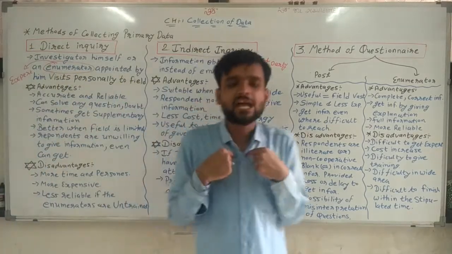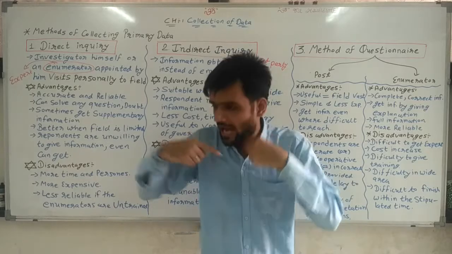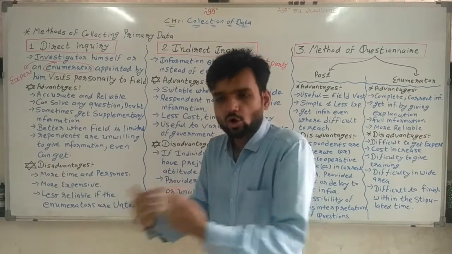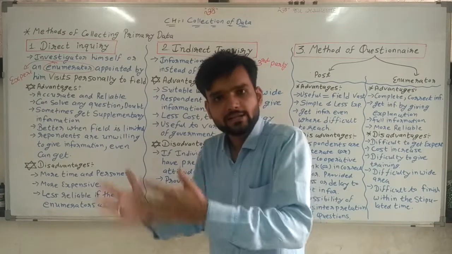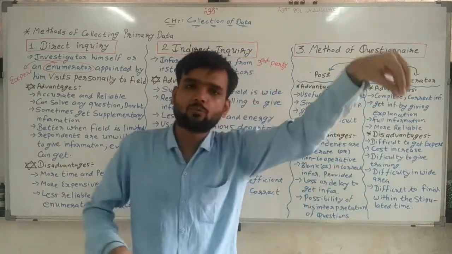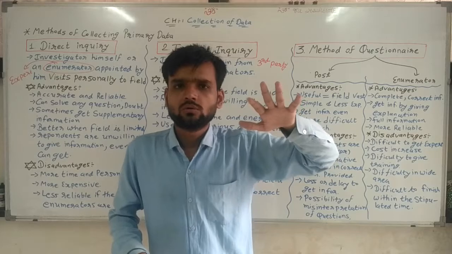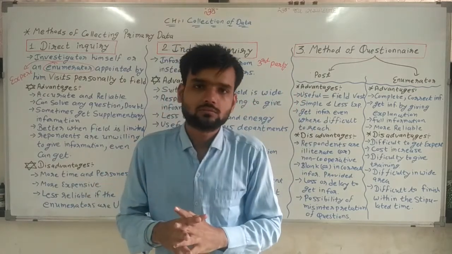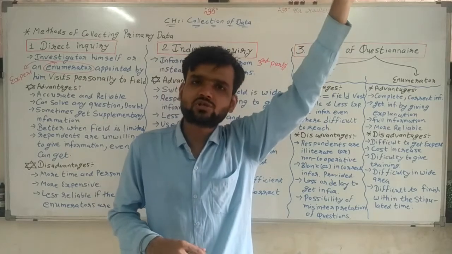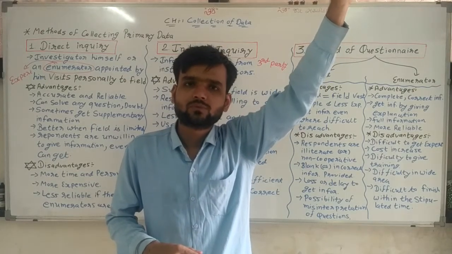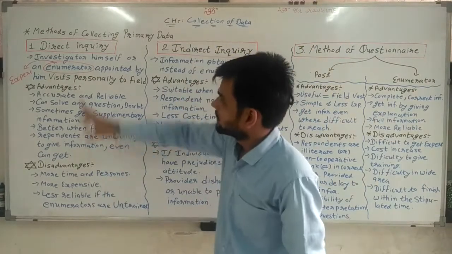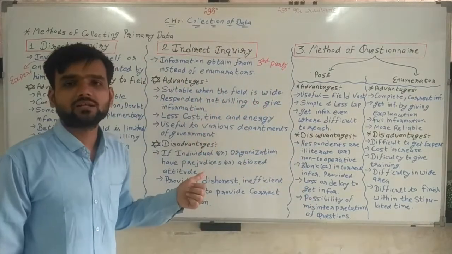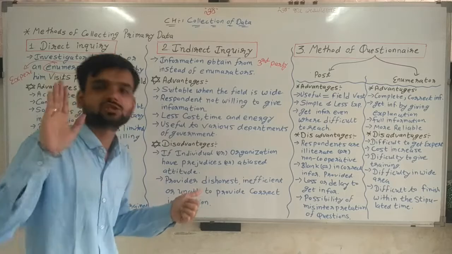If I have to do the work and I appoint enumerators, then their cost is high. But if I appoint some institution, I don't have to appoint any person; that institution has to manage all the things. So compared to direct inquiry, indirect inquiry is less costly.